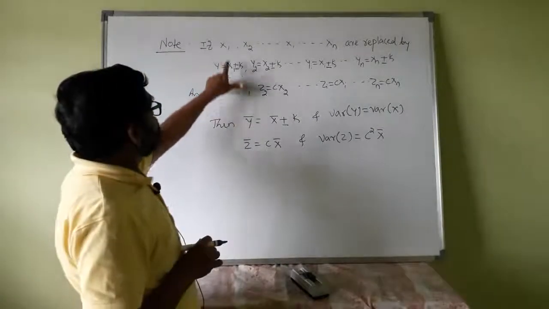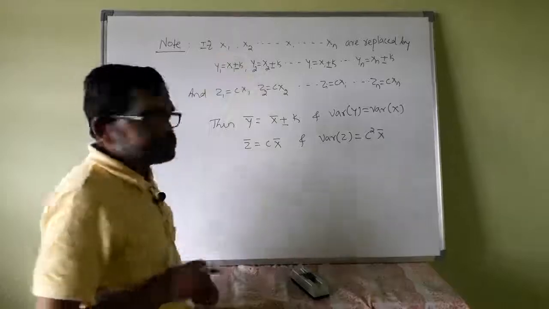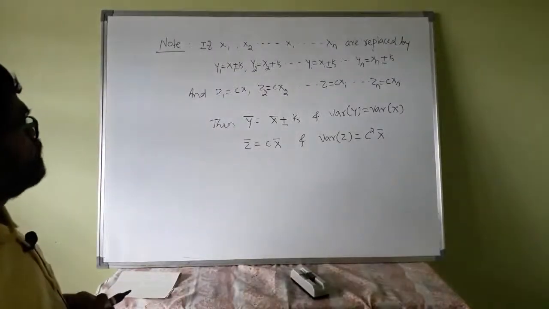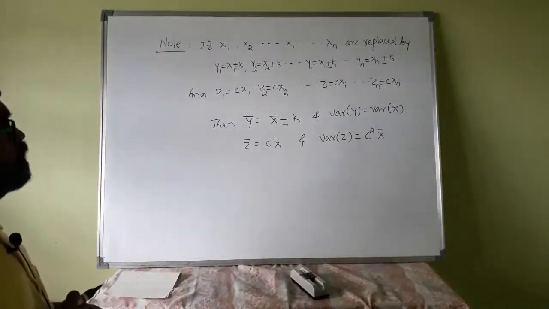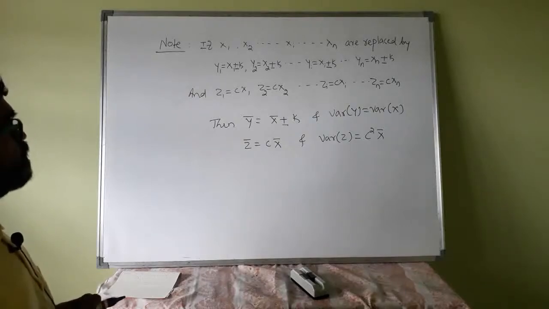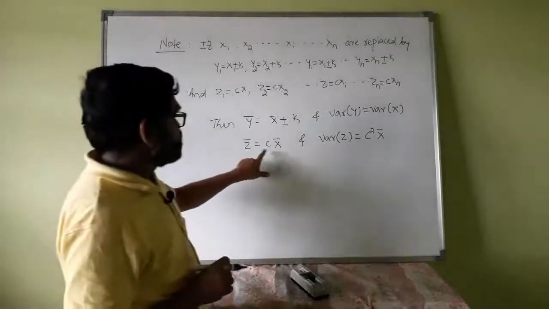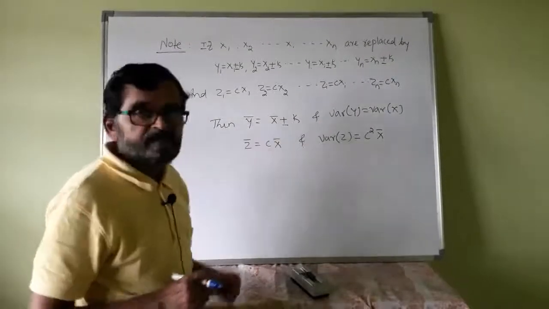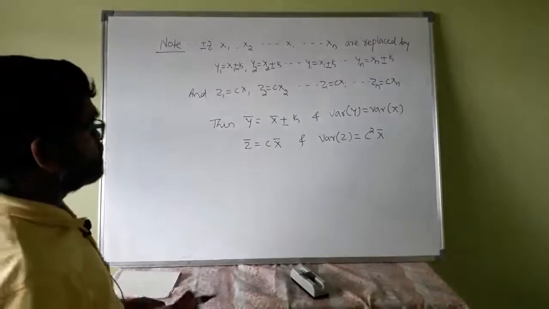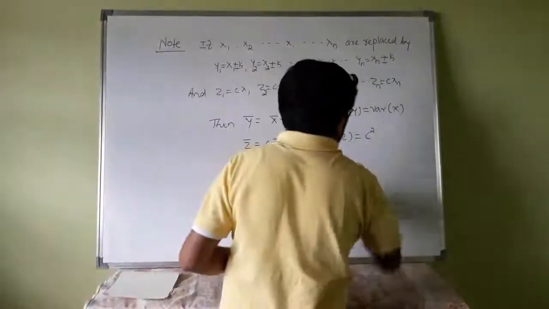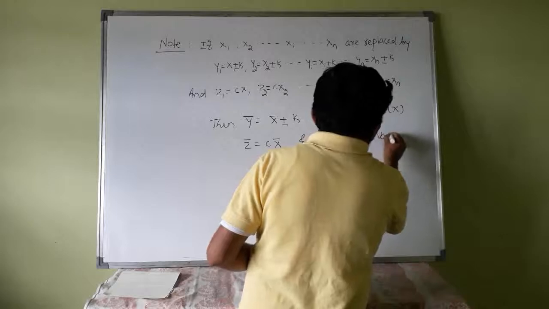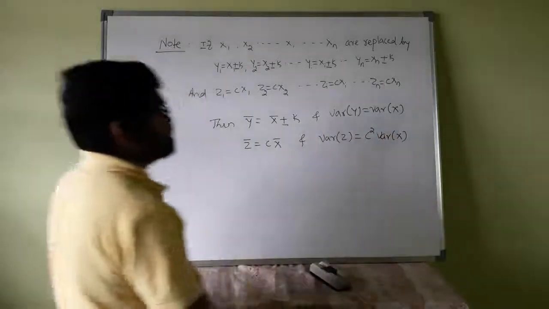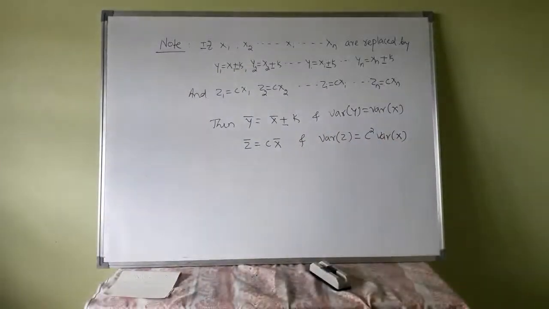If you multiply each element by a constant, z1 is cx1, z2 is cx2, zi is cxi, zn is cxn, then z bar is c x bar, and the variance of z is c square times the variance of x. You got it? Please remember this.